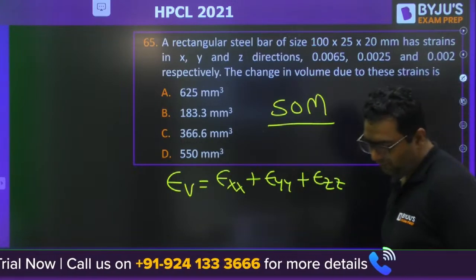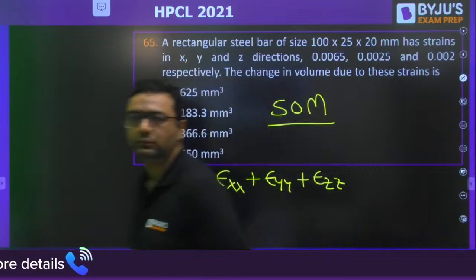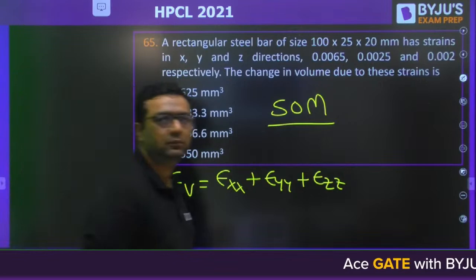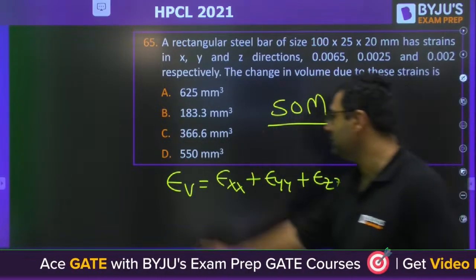Vikas is saying 550. What about others? Shreyas, Aspirant. Ashish is saying D. Paglesan is saying D. Yes, D is the answer.